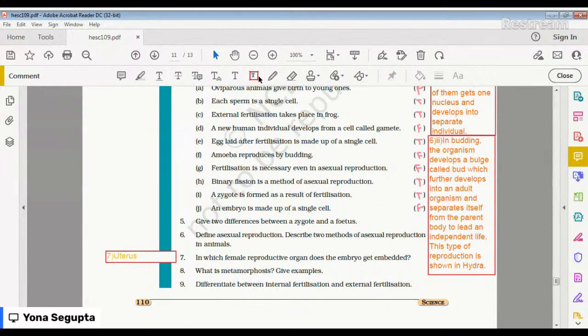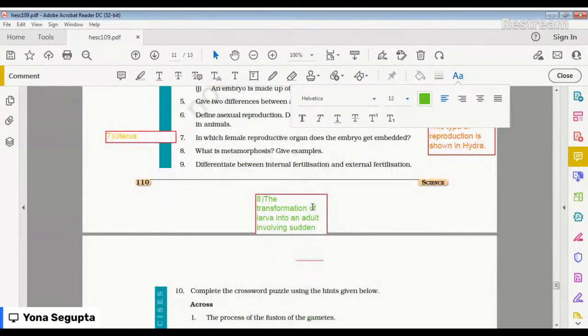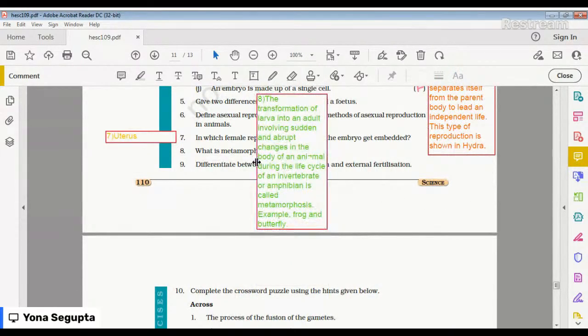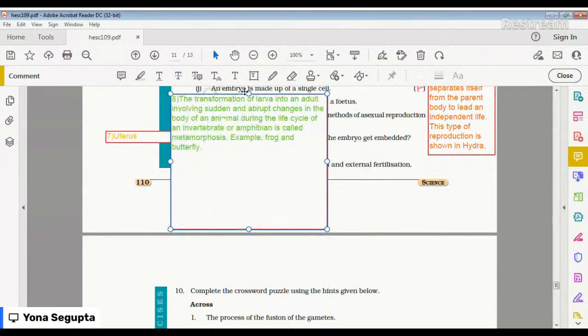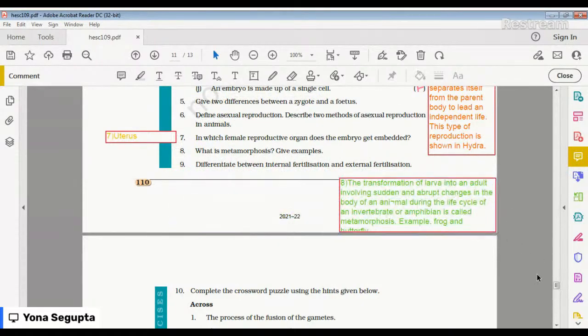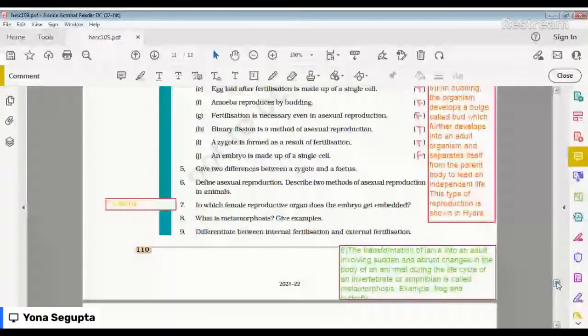Okay, so this is number 8. Okay, next one is number 9.